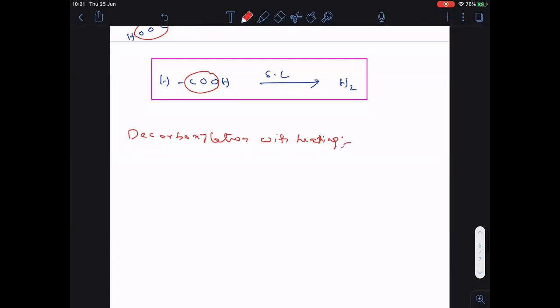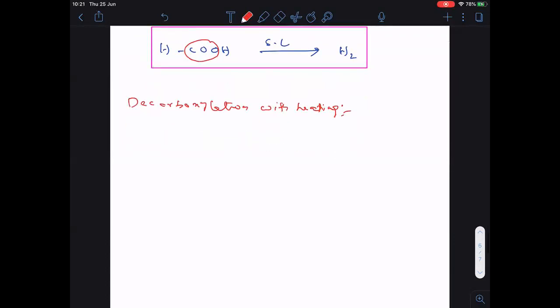First of all, the important point to be noted is, who will undergo decarboxylation with heating? Only, remember everyone, beta keto acids. What is this beta keto? I will explain. So beta keto acids on heating undergo decarboxylation.